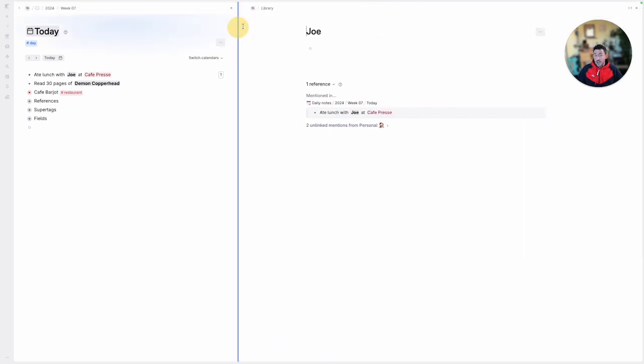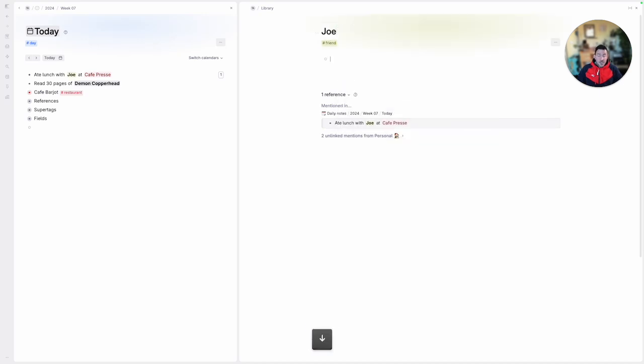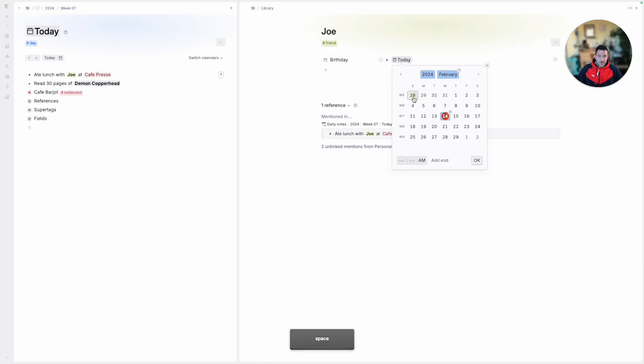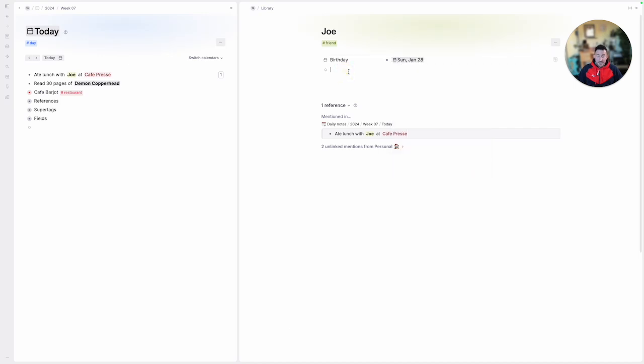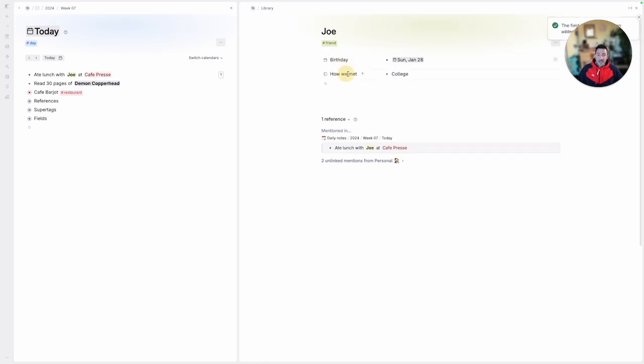So that's restaurant. I'm going to go to Joe next, and we have to do some new stuff to him because he's not a restaurant. He's actually, let's say, a friend, right? So friend is a new tag now, and friend would also get some fields. We might have birthday, right? Let's change this to a date and say Joe was born, let's just pick any random date. We can have another field for how we met, college, right? And this can be just a plain field because this might have a whole wide array of, I met through so-and-so or whatever, so it might not be something you standardize. So on and so forth. You could say city, right? This is the first time we're going to actually reuse a field, which I think is very useful.